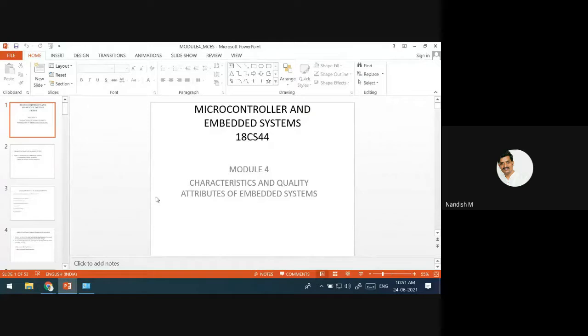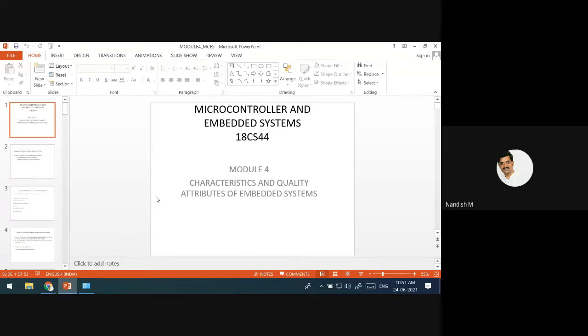Okay, in yesterday's class, we started discussing the quality characteristics and the quality attributes. Yesterday we discussed some of the characteristics of an embedded system. One is application and domain specific, and all embedded systems should be reactive and real time. And our embedded system should work in a harsh environment, meaning different temperatures, different dust conditions, vibrations, shocks.